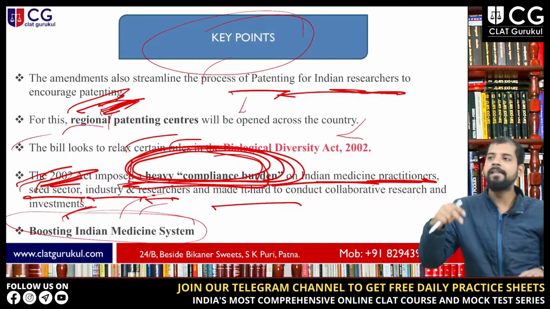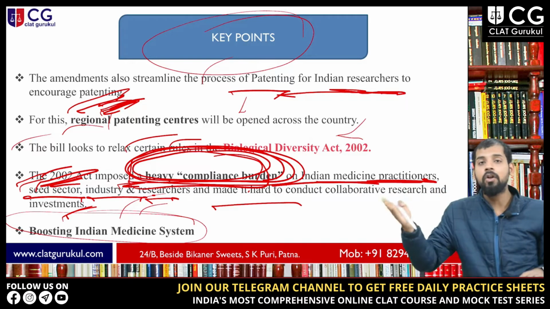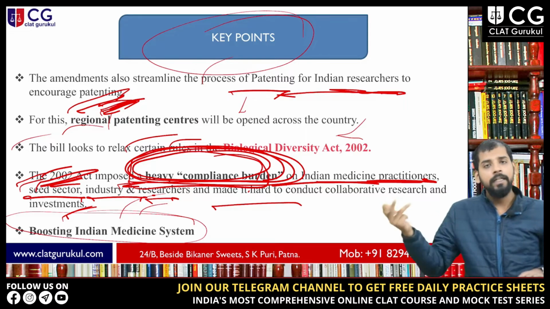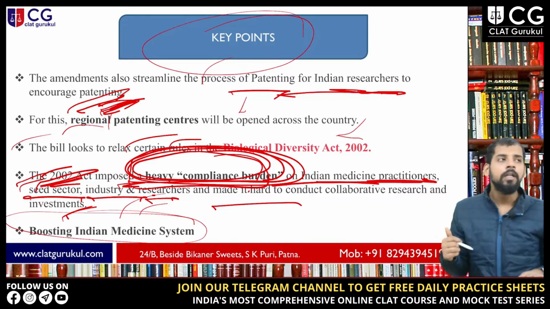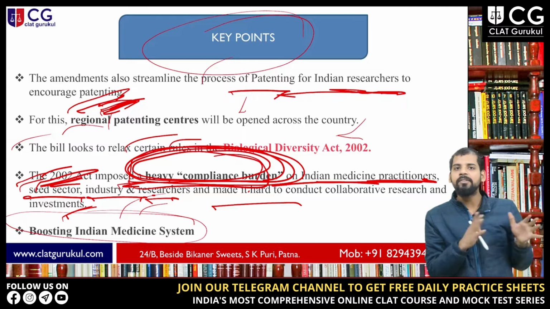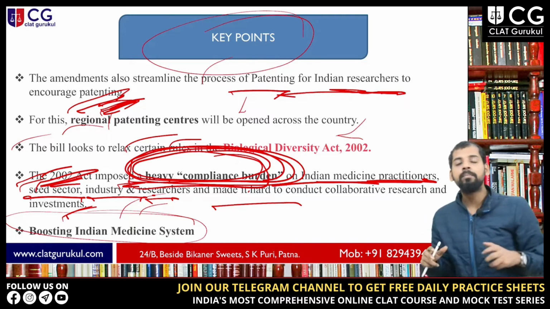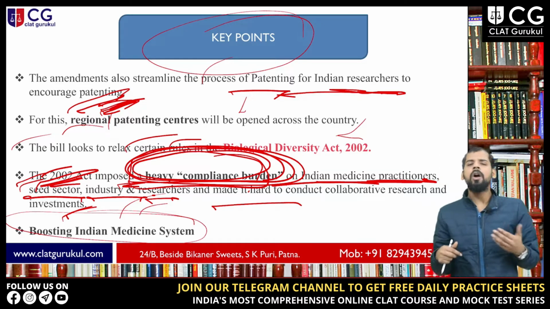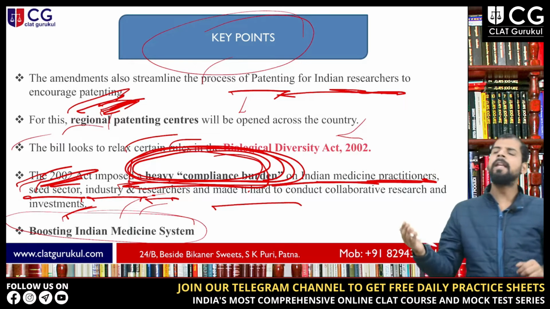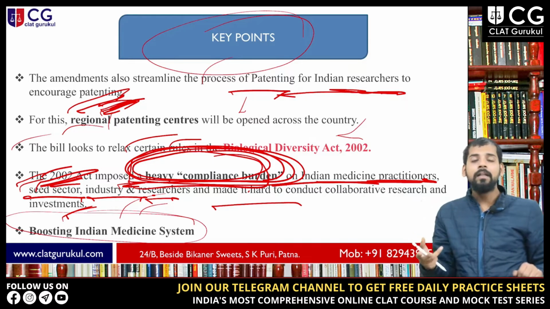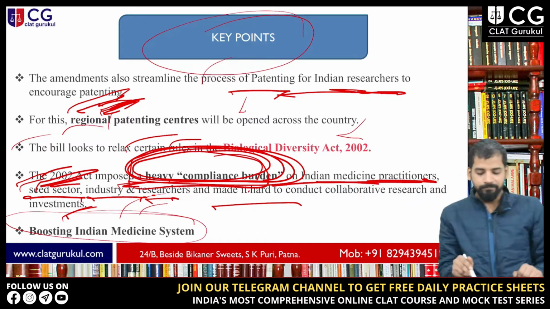If this bill is encouraging Indian patenting across the country over biological resources and medicinal plants for Indian medical practitioners, you can understand that through this bill the government is boosting the Indian medicine system, so that private players and medicinal practitioners will be encouraged to do research with respect to biological resources or medicinal plants.